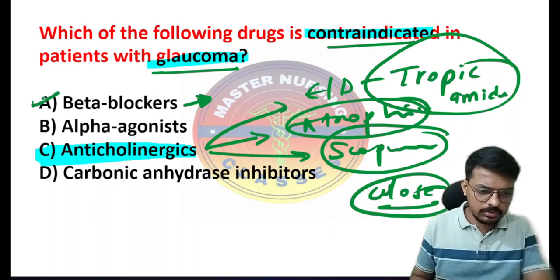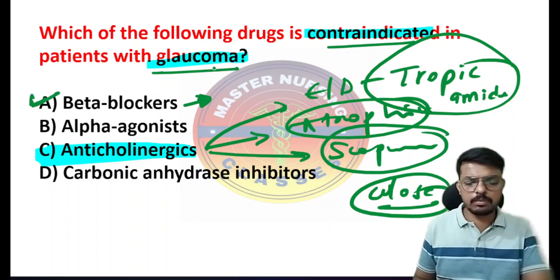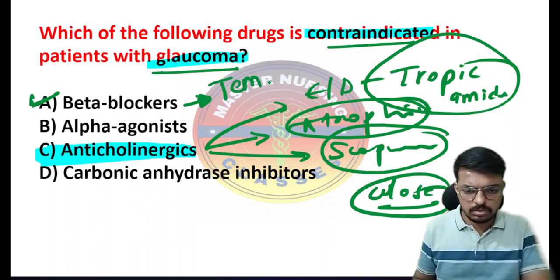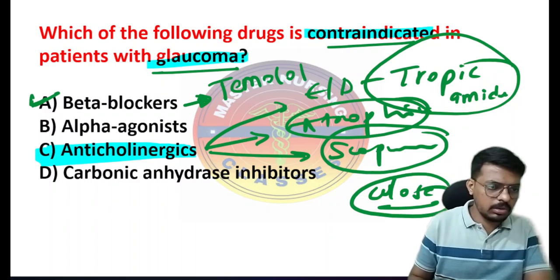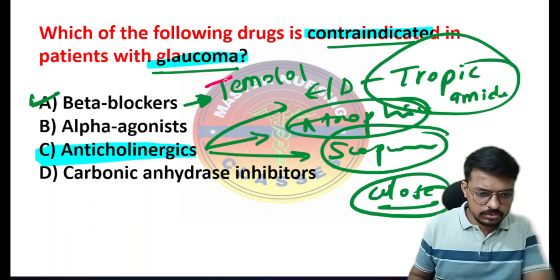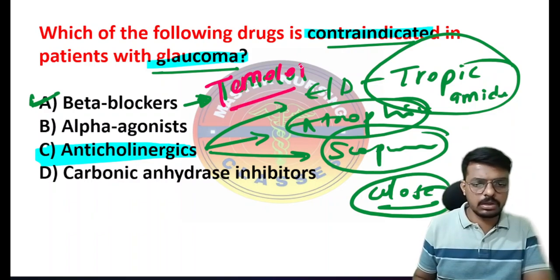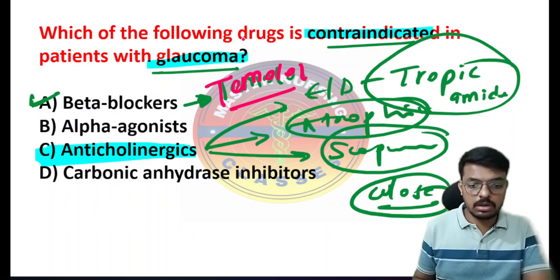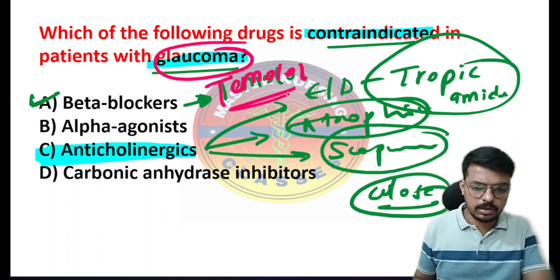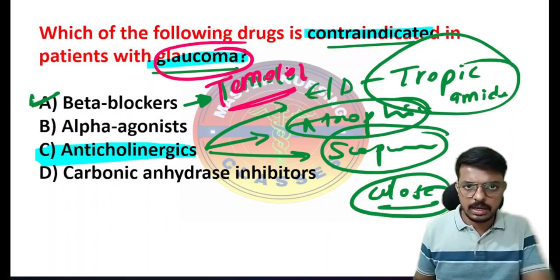So beta blockers can be used in glaucoma. The preferred beta blocker used in glaucoma is timolol. For important pharmacological management of glaucoma, we can use the beta blocker timolol. It keeps our eye angle open.